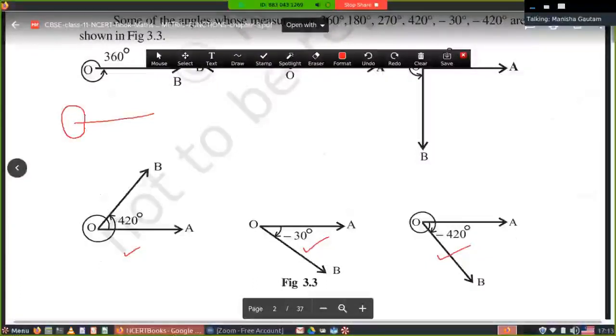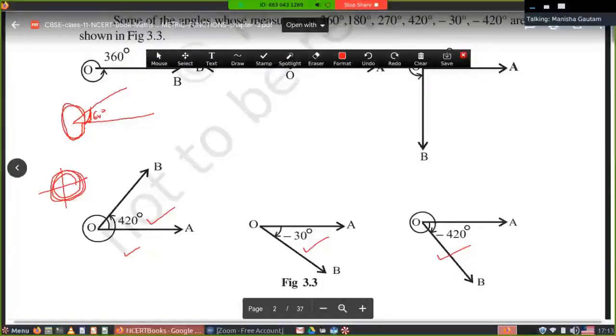If we move further, it means we are going for the second rotation. In the first rotation 360 degrees, and further rotation is 60 degrees more. It means one rotation 360 plus 60 becomes 420 degrees. We can move up to 3, 4, 5 rotations; we can take any number of rotations.